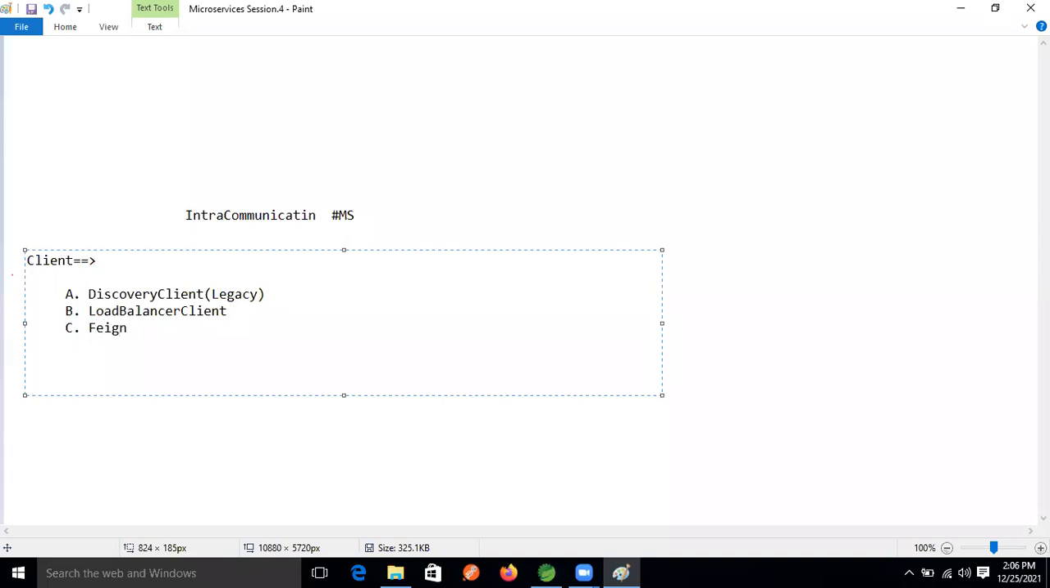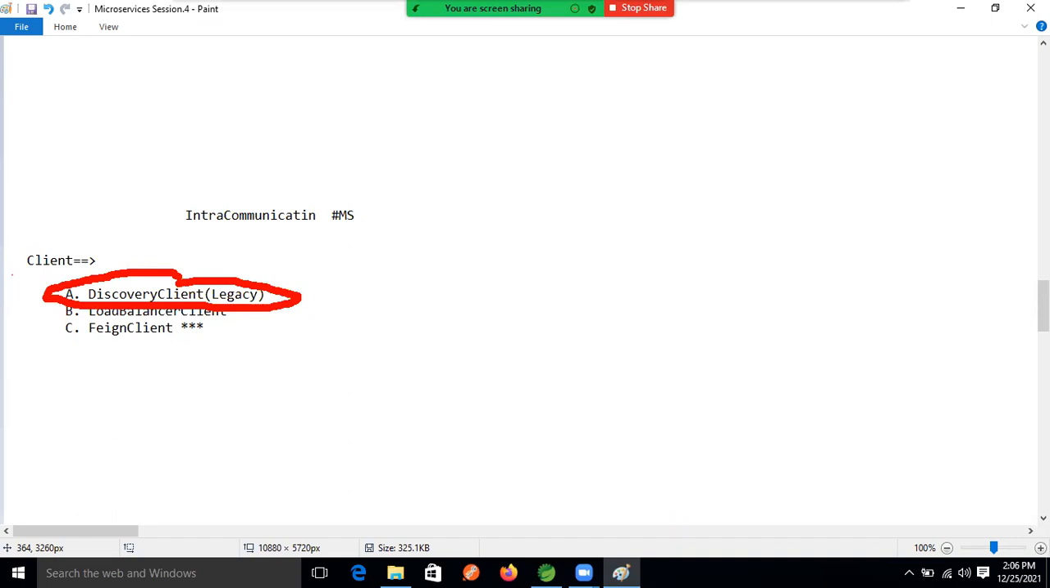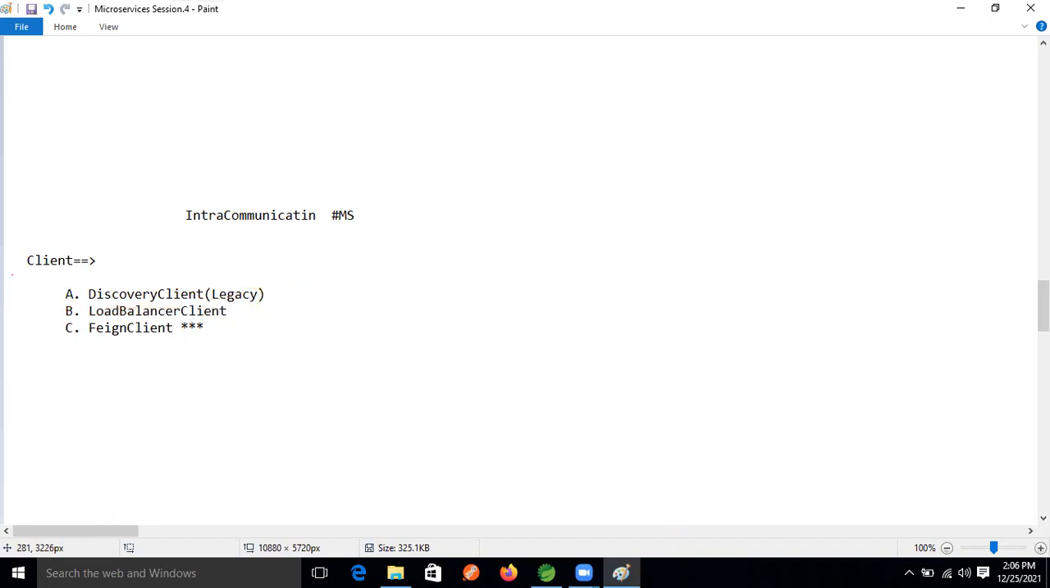The Feign client is the one mostly used in real time, guys. First we will understand the discovery client, then we will understand the load balancer client, and then we will start working on the Feign client. Clear, guys?